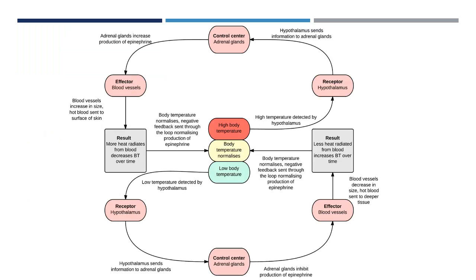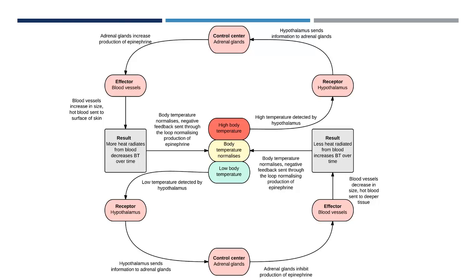This is the feedback loop for vasoconstriction and vasodilation. If the body temperature of the cahirinus is too high, the temperature will be detected by thermoreceptors in the hypothalamus. The hypothalamus will then stimulate the pituitary gland to signal to the adrenal gland to secrete more epinephrine, or adrenaline, into the bloodstream. The blood vessels then expand, which leads to more heat loss from the skin.